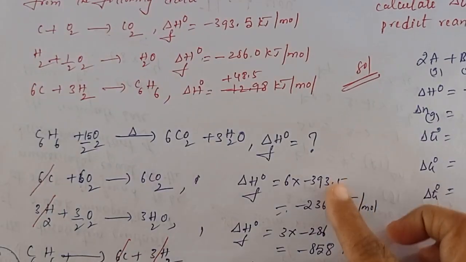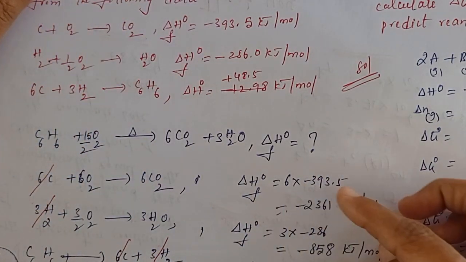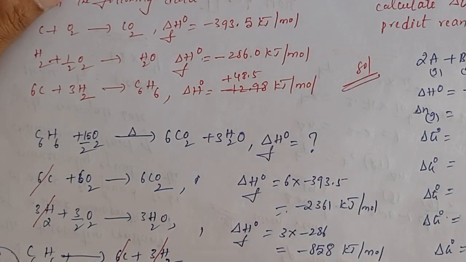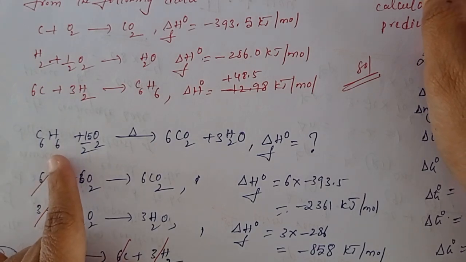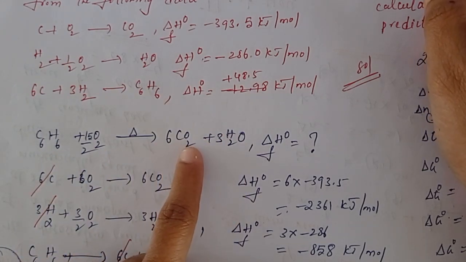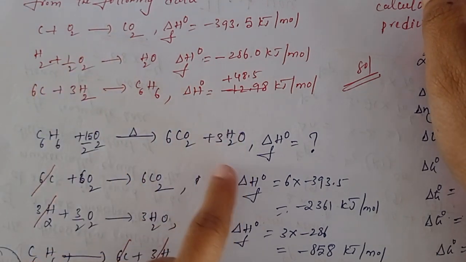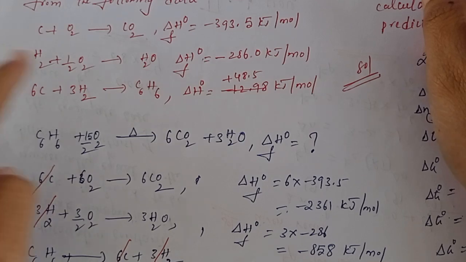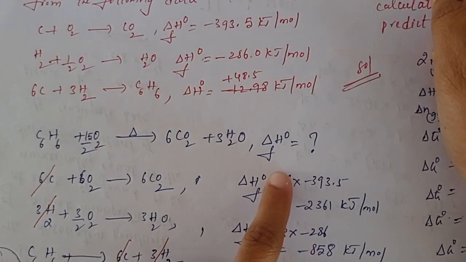All the delta H, change in enthalpy values, you should add. Combustion of benzene will give 6 CO2 and 3 water. Here 6 moles of CO2 are formed, so the first equation we should multiply with 6. And 3 water molecules are formed, so the second equation we should multiply with 3. So the values also we should multiply with 6 and 3.